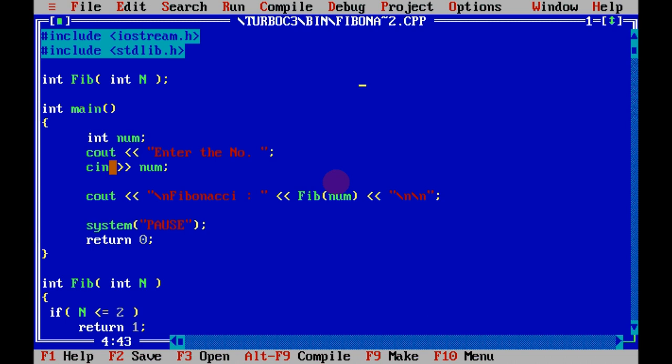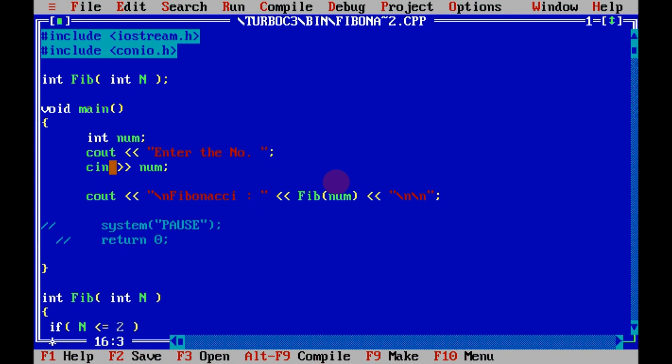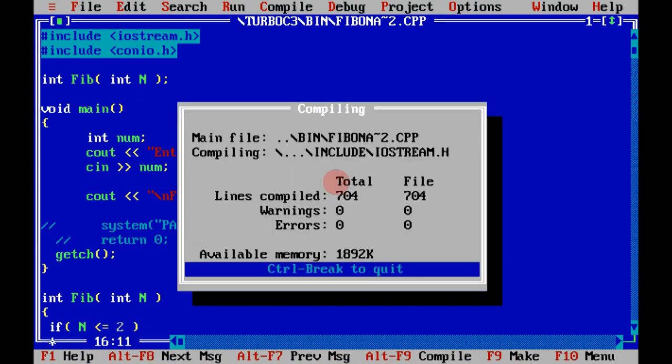Now let's change it according to the implementation. So I use void, and then I use the conio header file, and instead of system pause, I will use the statement getchar, and let's see, control F9.